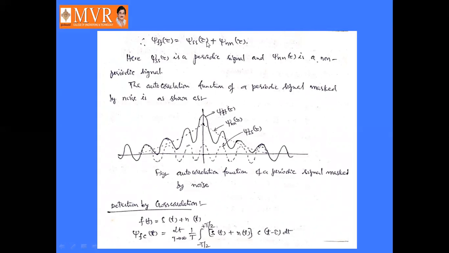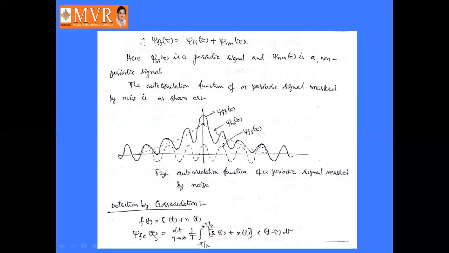Next, detection by cross correlation. Here also we are considering the resultant or received signal f of t as the combination of s of t and n of t, where s of t is a periodic signal and n of t is a noise signal. Here we are detecting the cross correlation function.